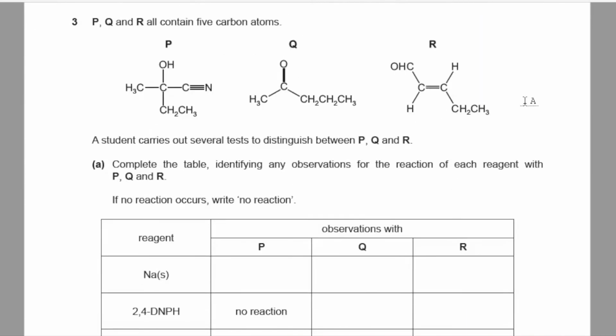Question number 3. P, Q, and R all contain 5 carbon atoms. A student carries out several tests to distinguish between P, Q, and R. Part A, complete the table identifying any observations for the reaction of each reagent with P, Q, and R. If no reaction occurs, write no reaction.